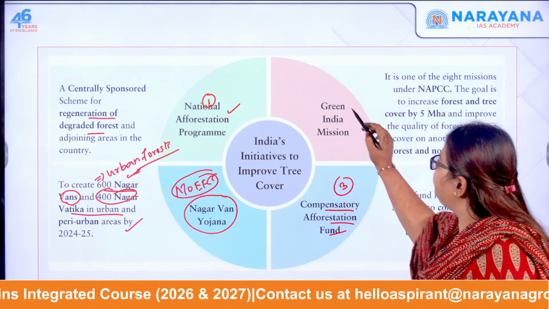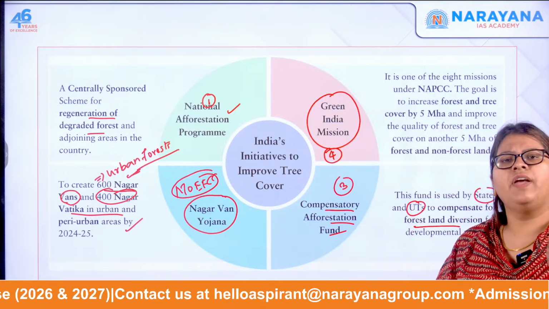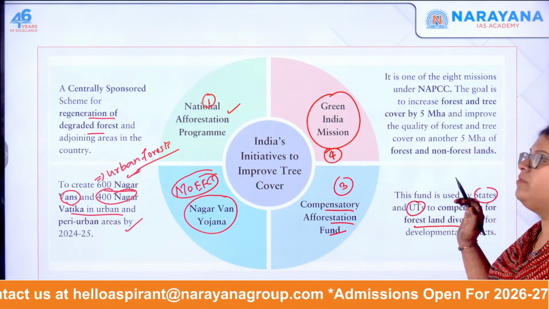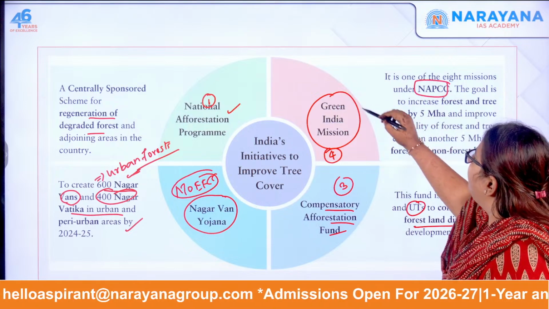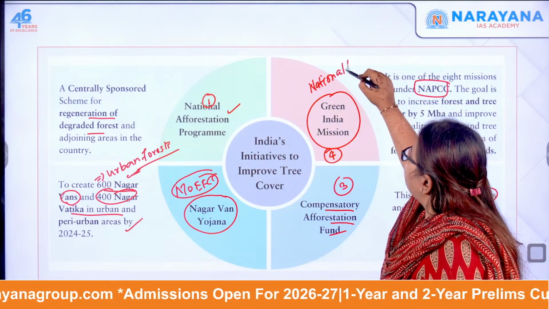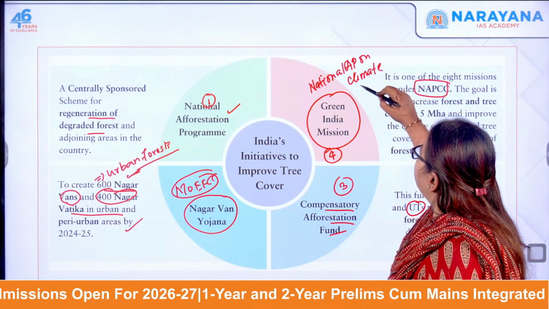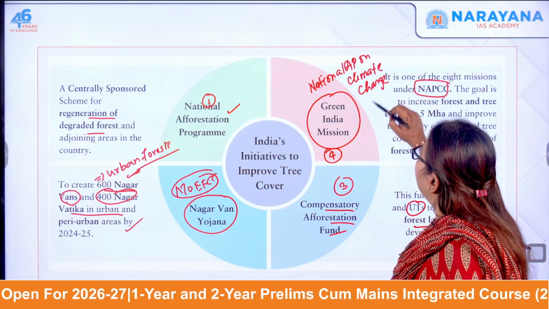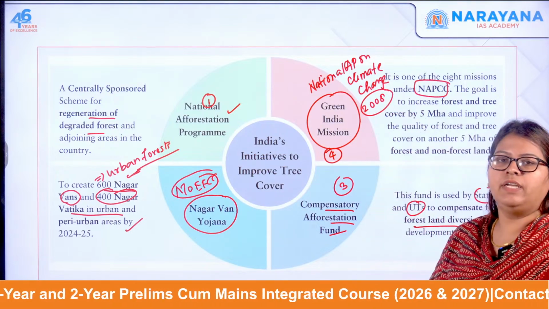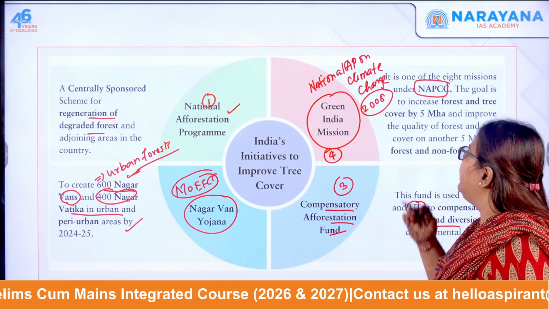And the final one is the Green India Mission. So what is this Green India Mission? Very, very important. It is one of the 8 missions under NAPCC, the National Action Plan on Climate Change. This National Action Plan on Climate Change was brought about by the government in the year 2008. It has totally 8 missions, and one of them is the Green India Mission.